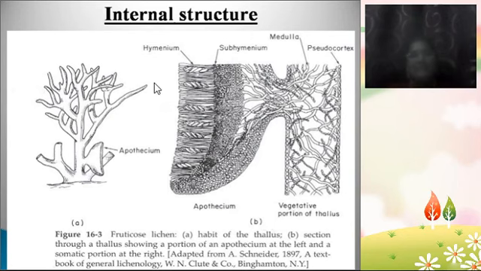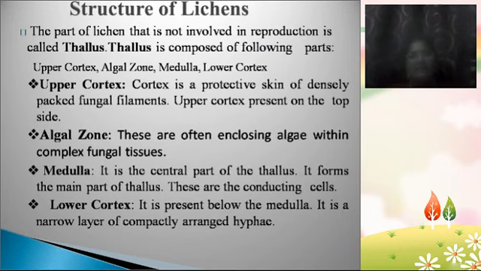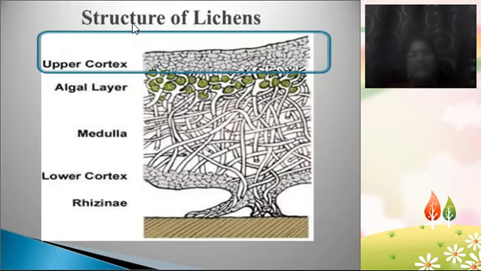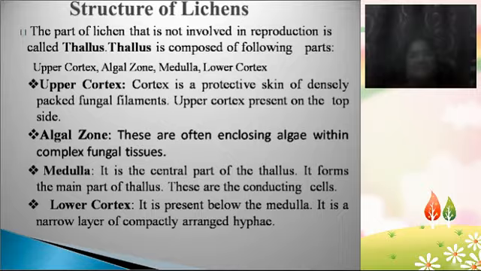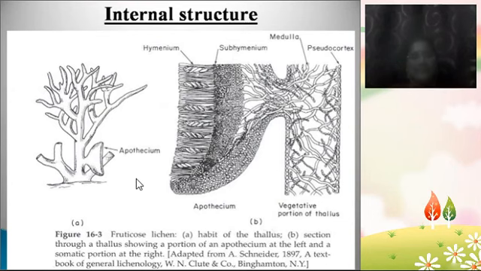So now this is the internal structure of the thallus. Previously we saw the external structure of the lichen: upper cortex, algal layer, medulla, lower cortex, rhizinae. All these are the external parts of the thallus, and see here the internal structure of the thallus. Here you are going to see the hymenium, which is the uppermost layer, and the subhymenium, the layer present below the hymenium, and then the third one is medulla, and the fourth one is pseudocortex. These are the layers present in the internal structure, and apothecia are the fruiting bodies which develop on the lichens.